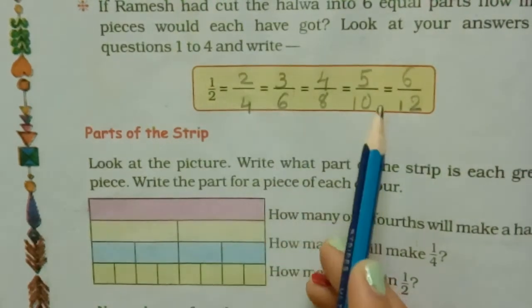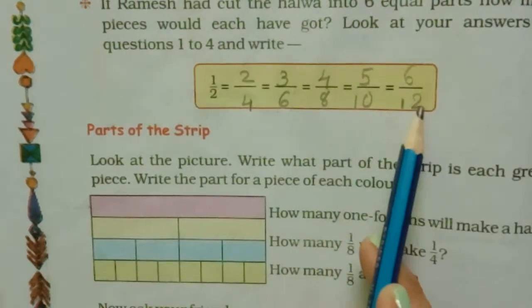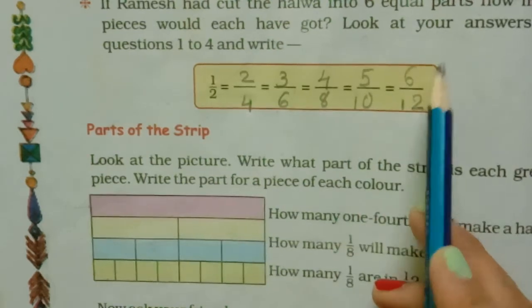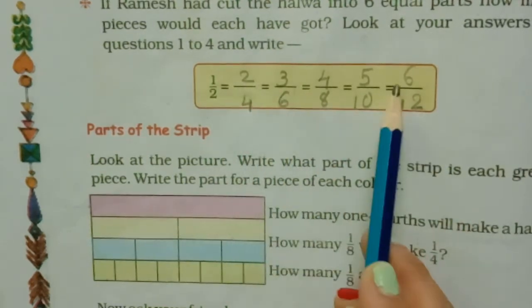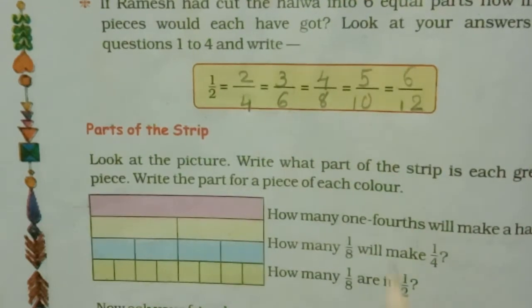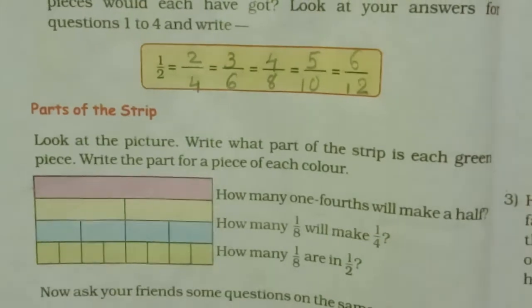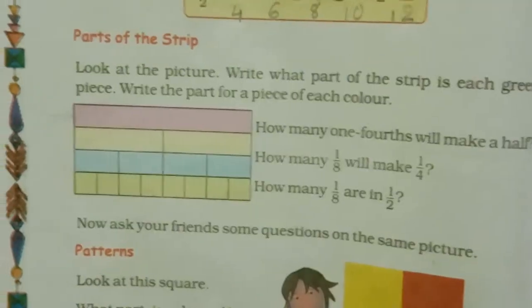So we can make a pattern like this: 2, 4, 6, 8, 10, 12. And half of this will make equal parts. Half of 4, half of 6, half of 8. Okay. Now see next, parts of the strips. One figure is given.